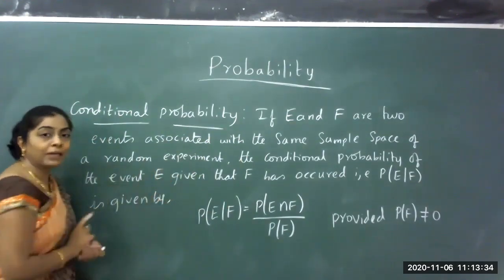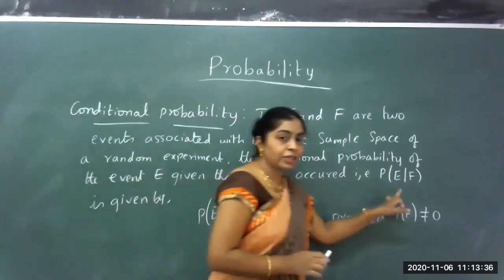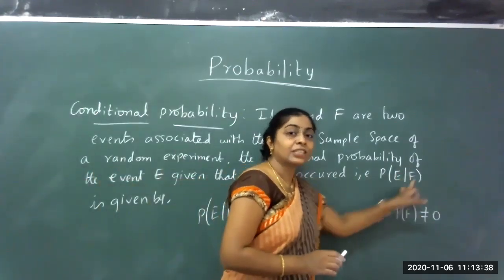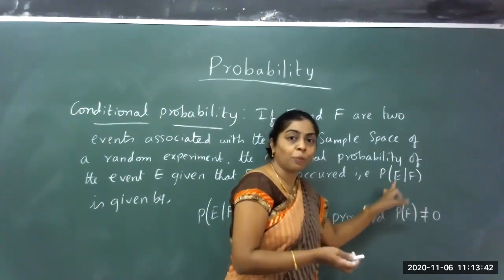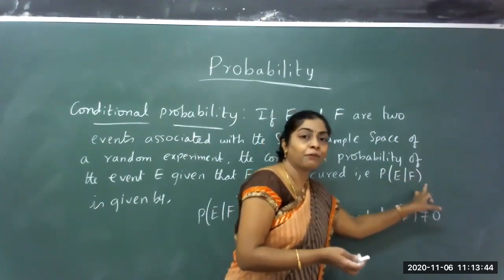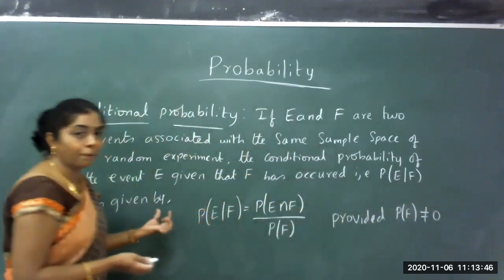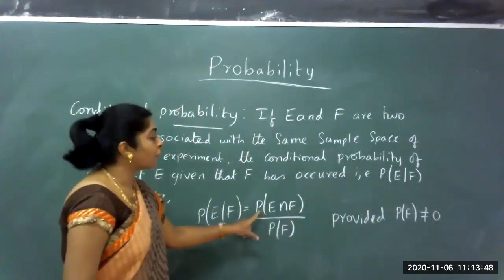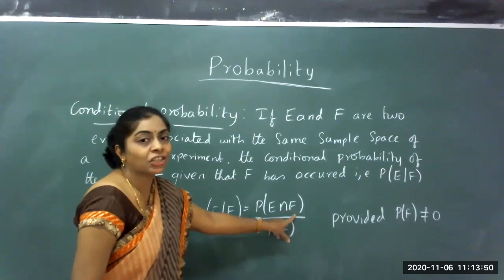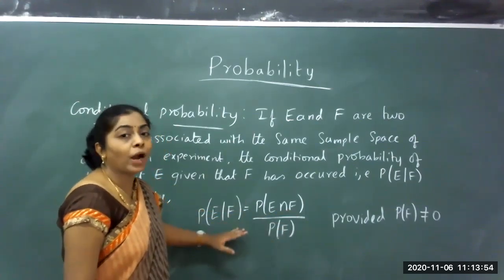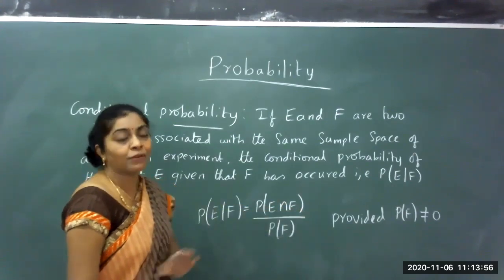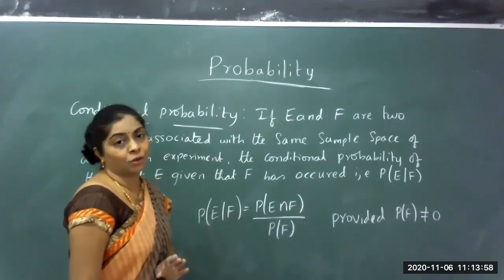You denote it as E given F, and read it as probability of E given that F has occurred. The definition is probability of E intersection F divided by probability of F, provided probability of F is not equal to 0.